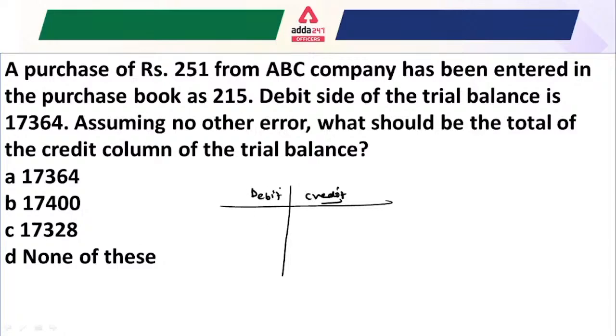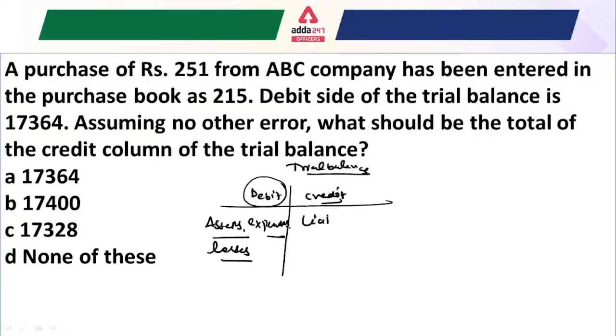So whenever we are talking about any trial balance, in the debit side we keep assets, all the expenses, and all the losses. And under the credit side we keep liabilities, our incomes and gains. So these all we keep under the credit side.